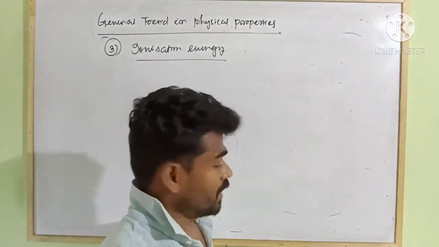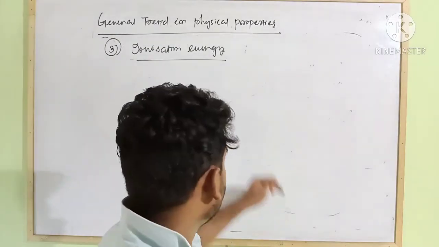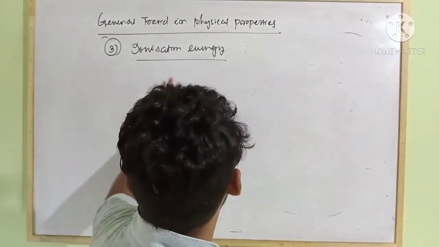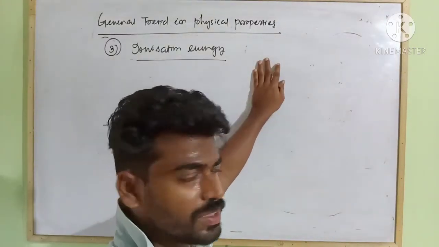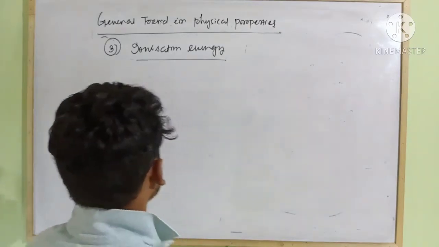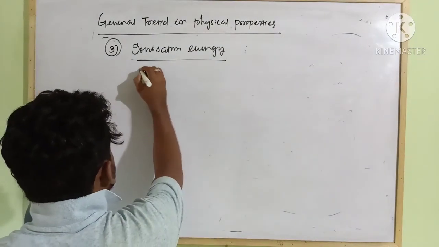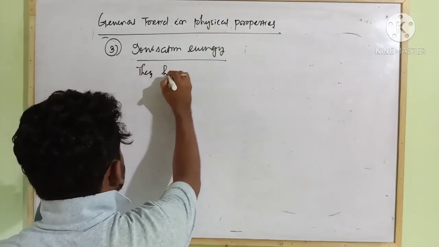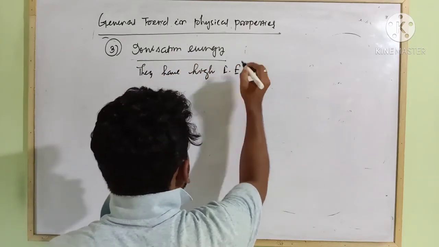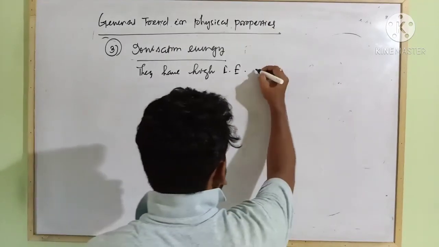Elements in the oxygen family are highly electronegative in nature. Regarding ionization enthalpy, they have high ionization energy.